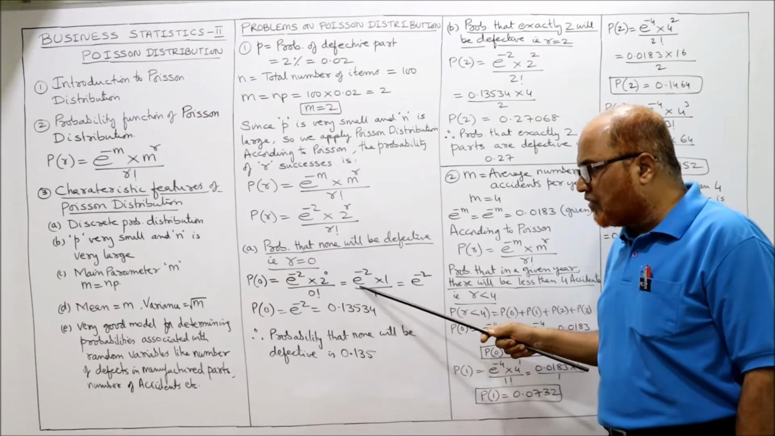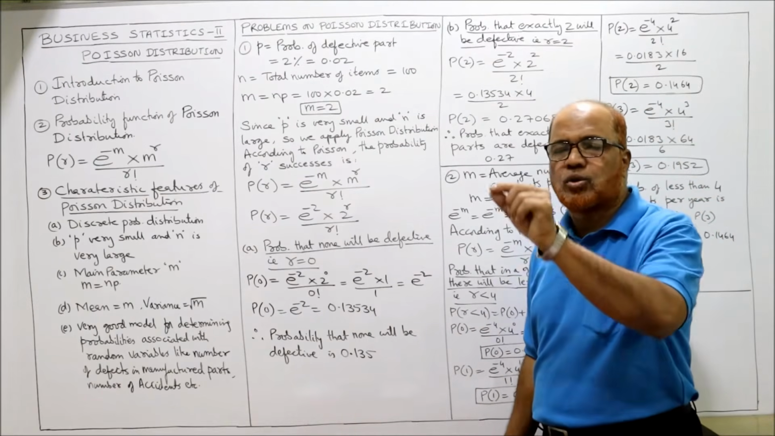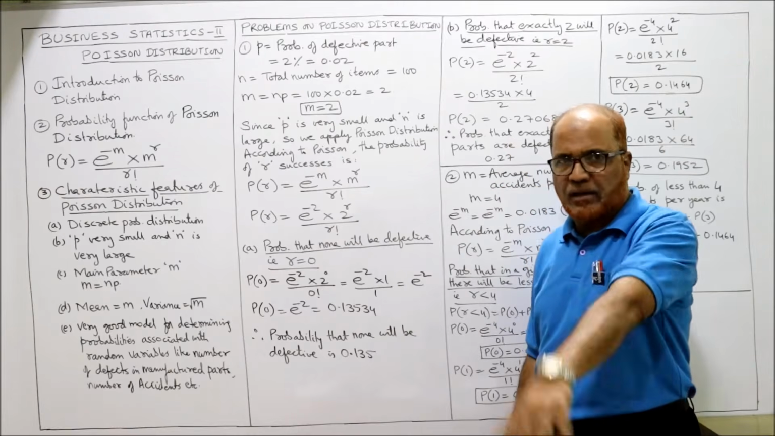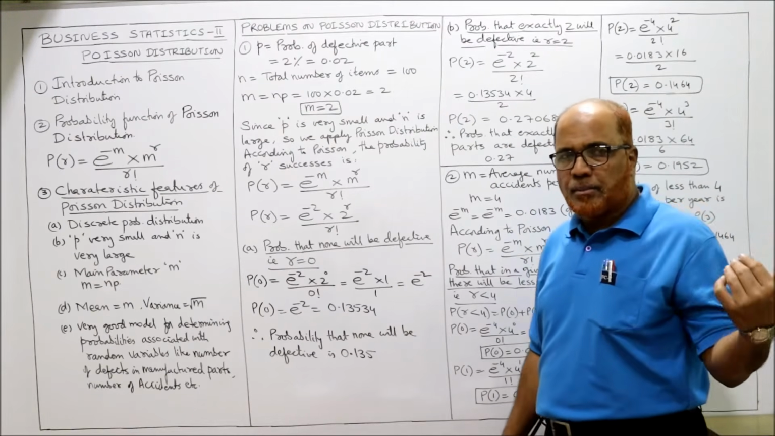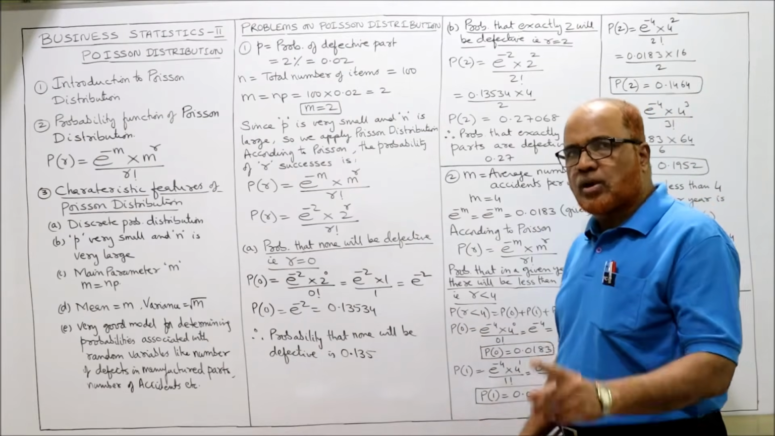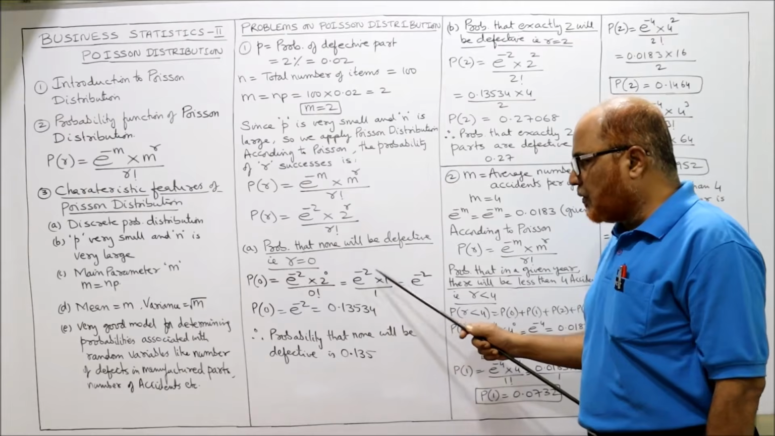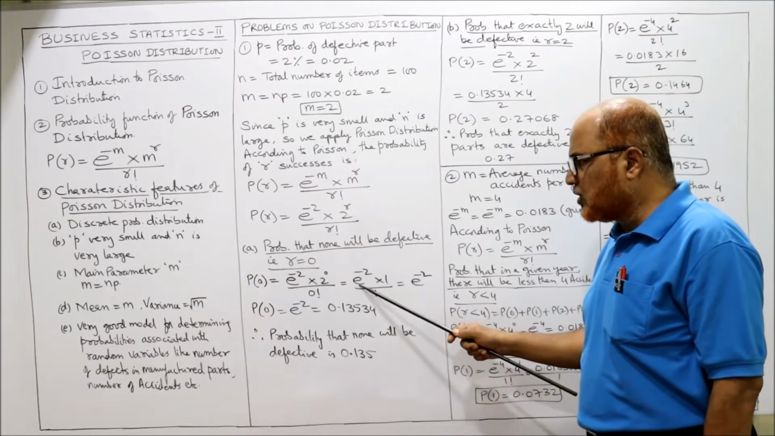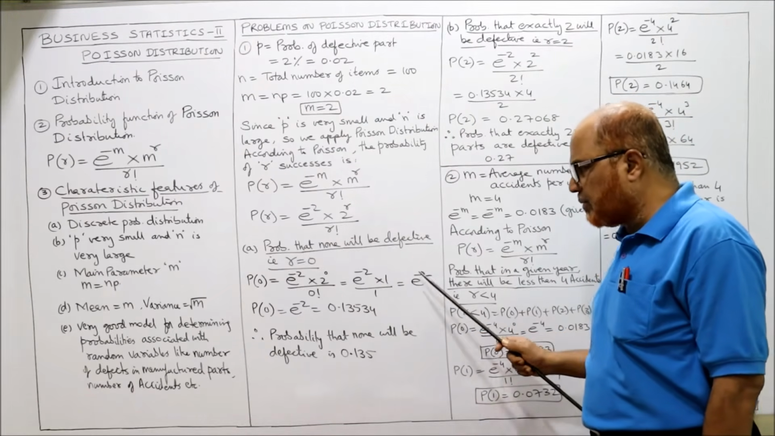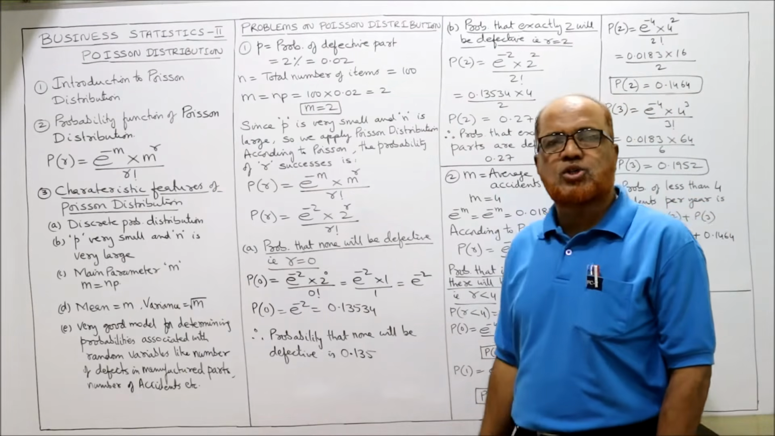That is e to the power of minus 2 into 2 to the power of 0. Anything raised to the power of 0 will be equal to 1. Already we have discussed this in binomial also. So 2 to the power of 0 is 1. And 0 factorial will also be equal to 1. So e to the power of minus 2 into 1 divided by 1 means e to the power of minus 2. Now we need the value of e to the power of minus 2.